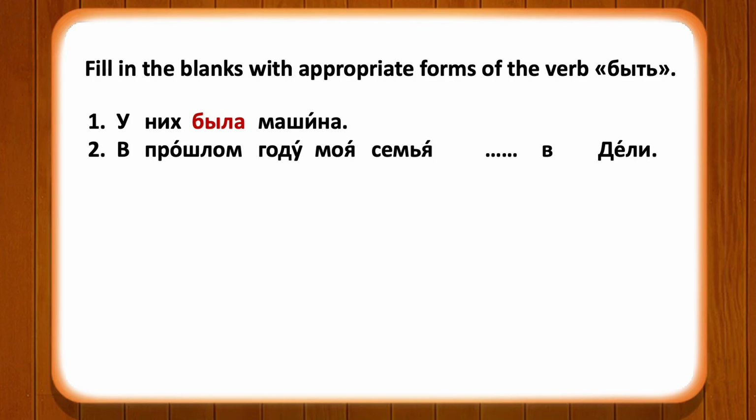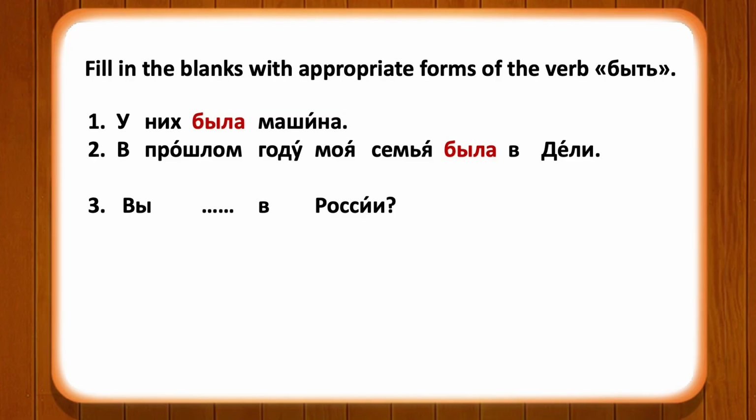The next sentence, в прошлом году моя семья dash в Delhi. Here the form of the verb быть will be according to the word семья, which is again a feminine gender word. Семья, моя семья она. So the form of the verb will be according to the pronoun она. В прошлом году моя семья была в Дели means last year my family was in Delhi.